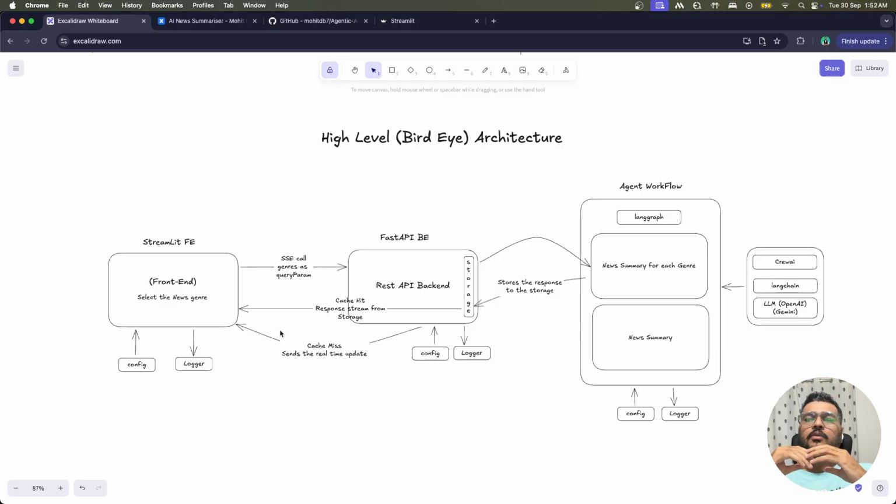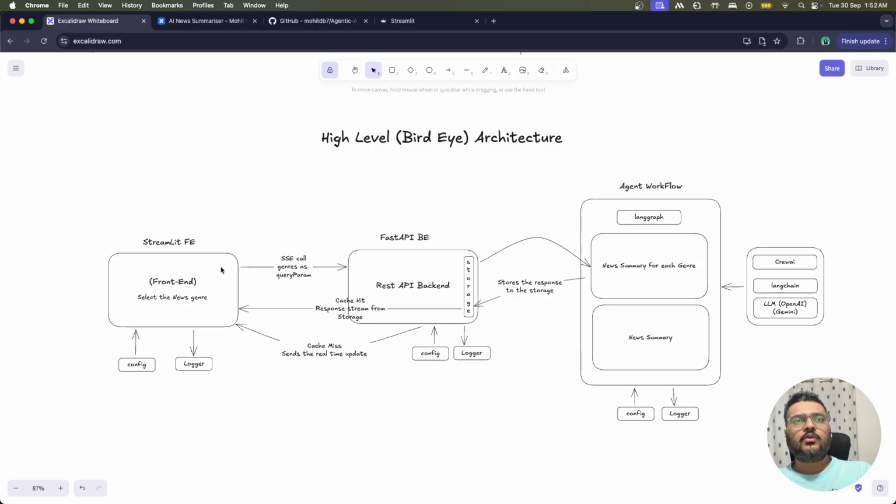So what we wanted to do is reduce as much time as possible, right? So as soon as we are getting the news items, we are returning them to the UI so that it can render. And the user should not feel like it's a very stale application, right? So that is how we actually worked on this.